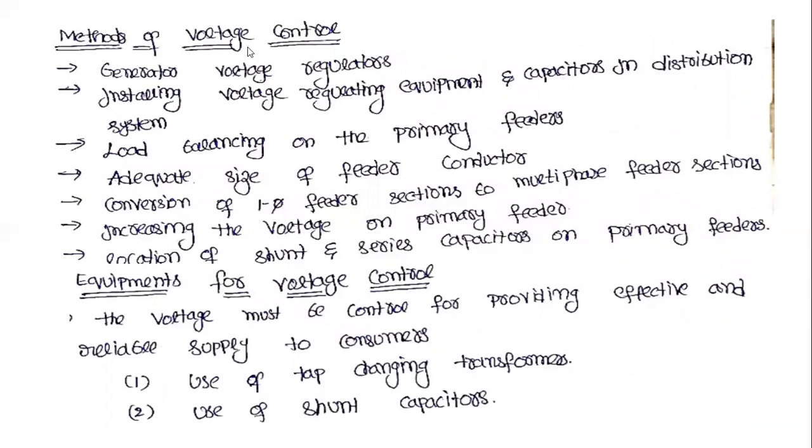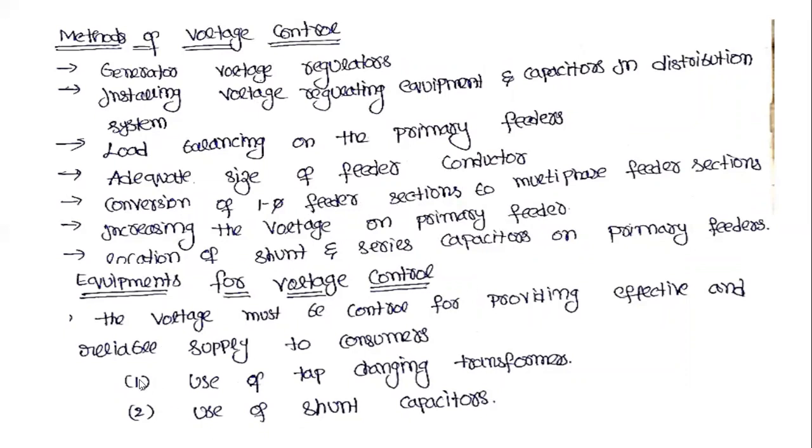Okay, what are the various methods of controlling the voltages? First, generator voltage regulator and installing voltage regulating equipment and capacitors in the distribution systems. Next one is the load balancing on the primary, adequate size of feeder conductors, and conversion of single phase feeder sections to multi-phase feeder sections increases the voltage on the primary feeder, and location of the shunt and series capacitors.